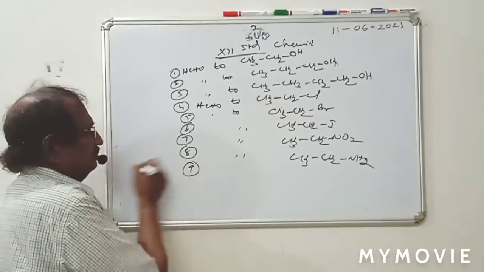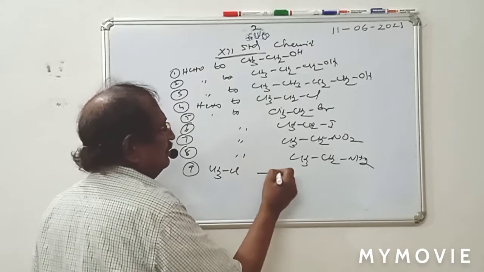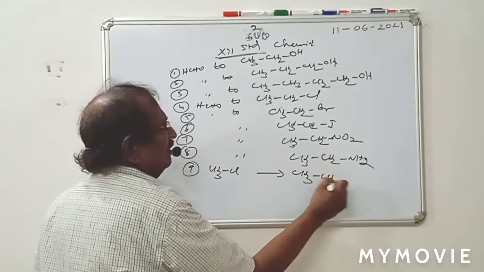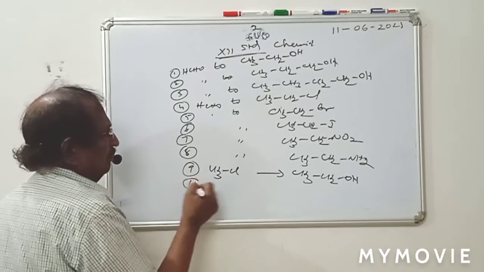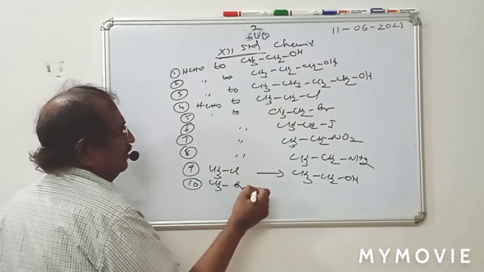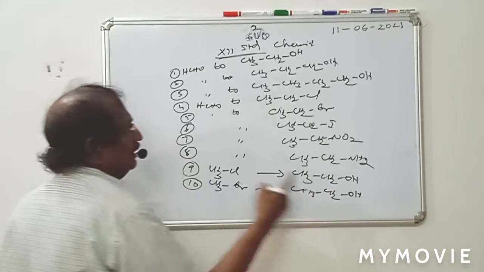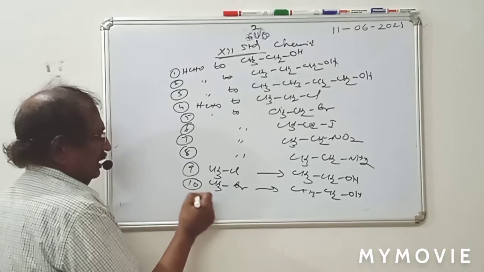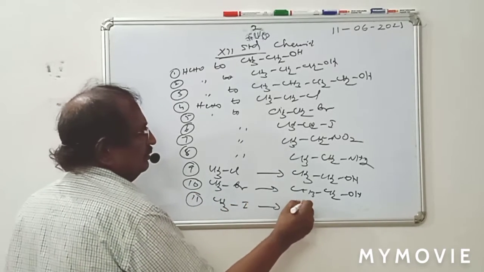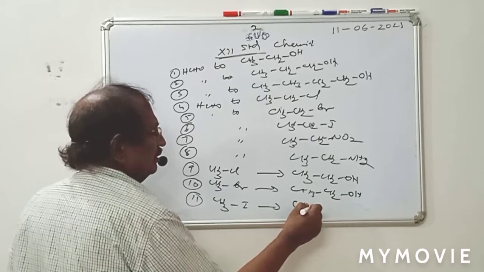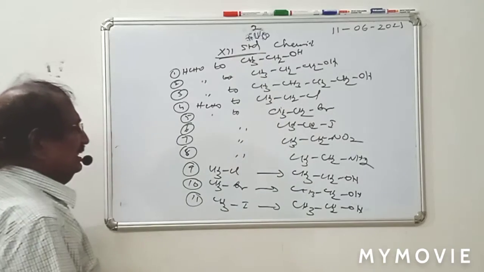One more thing, methyl chloride to ethanol. It's different. Methyl bromide to ethanol. I am going to repeat it, please note it. So methyl iodide to ethanol. After ethanol also you will get many things.